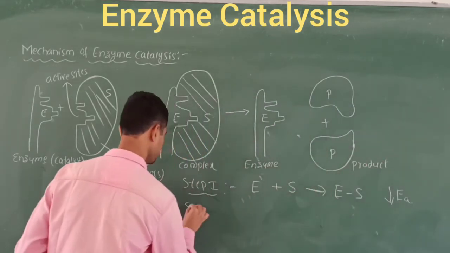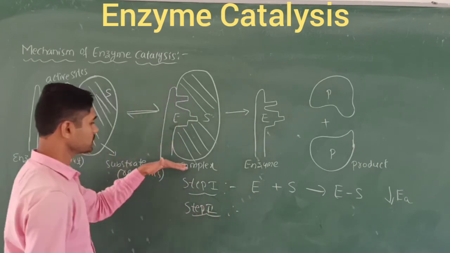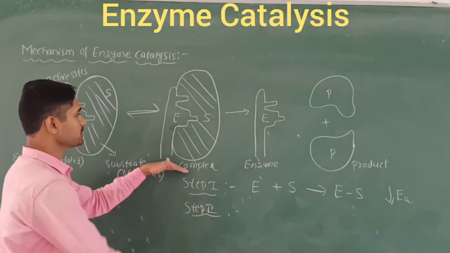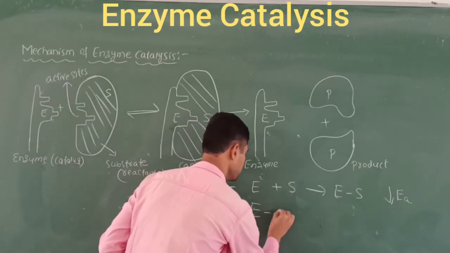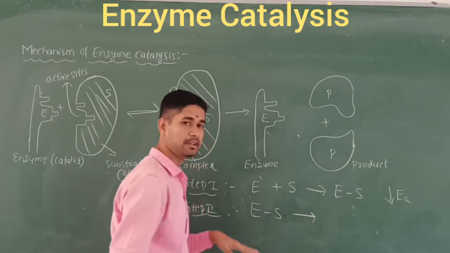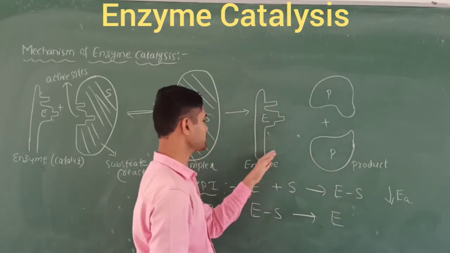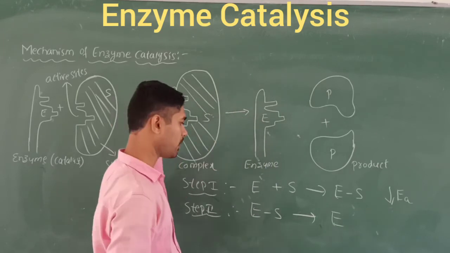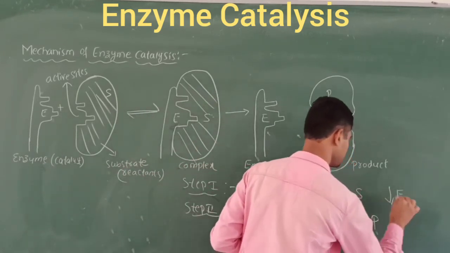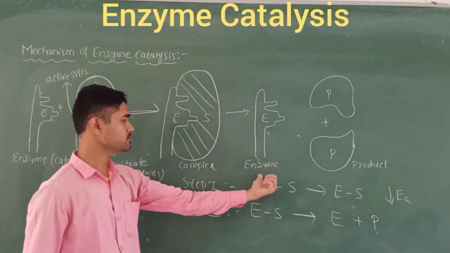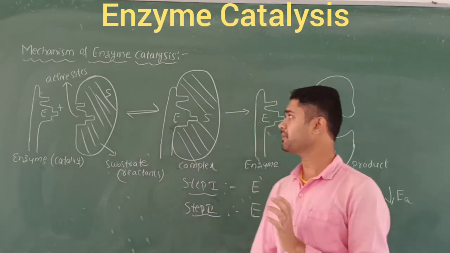What happens in step 2? After the complex formation, there will again be a conversion: the ES complex is decomposed into E once again. E means the enzyme, that is the catalyst, which is separated out and regenerated, and we obtain the products here, that is E plus P. The enzyme and products are obtained here. So this is a simple mechanism.